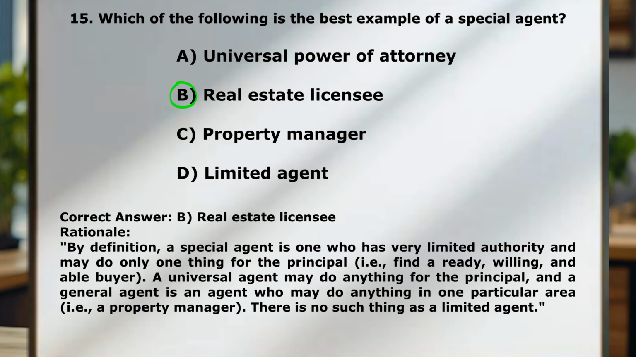Now, by definition, a special agent is someone who has very limited authority and may only do one thing for the principal. For example, find a ready, willing, and able buyer for their property, or represent them in the purchase of a home. Now, a universal agent may do anything for the principal, and a general agent is an agent who may do anything in one particular area. So in this example, the property manager would be a general agent. And limited agent, that's just in there to try to trick you. That's not anything.